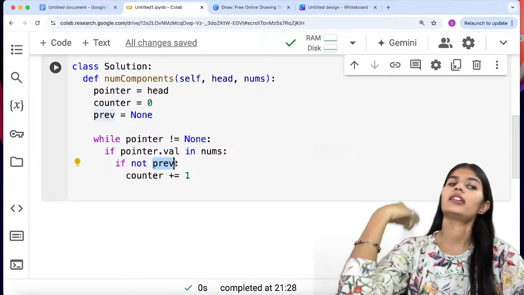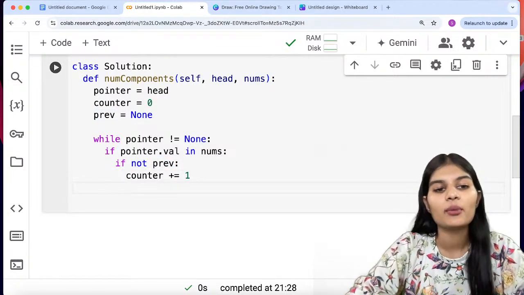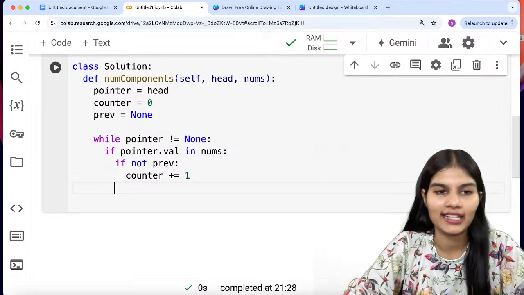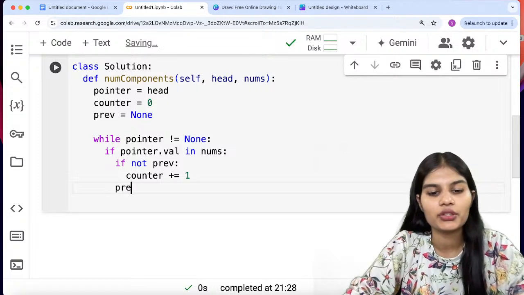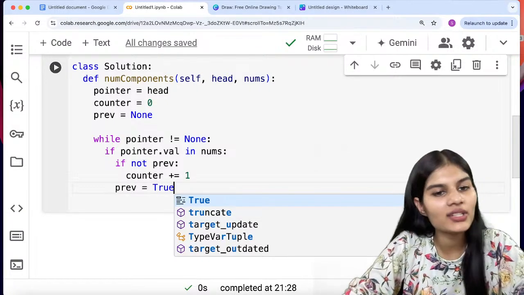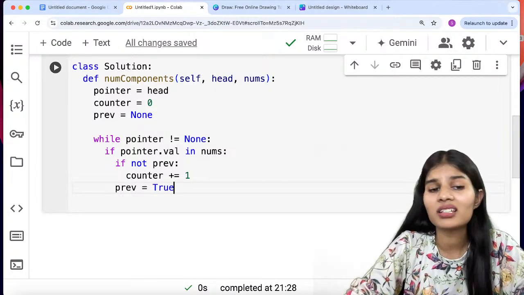That's what we are trying to do here. Now I would set previous as true for the next node. So I would use prev is equal to true. I'm just setting this value as true as of now, meaning it is not empty.